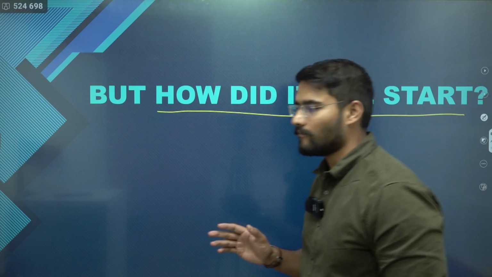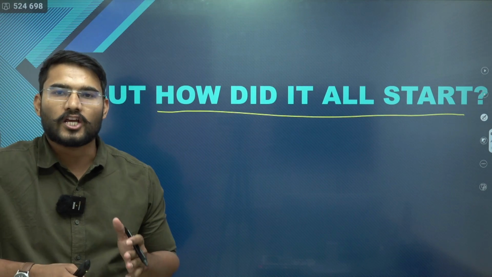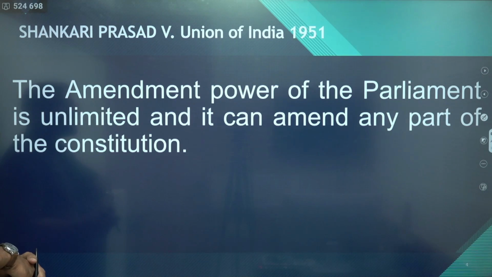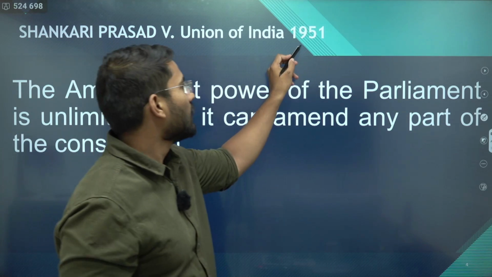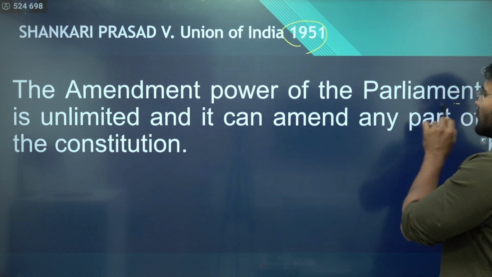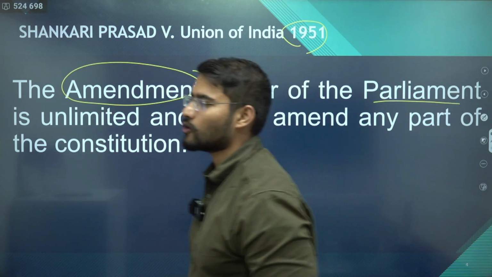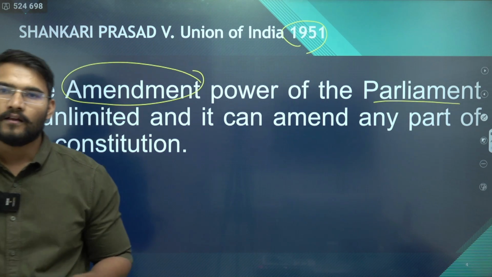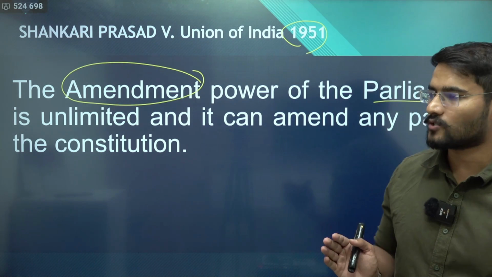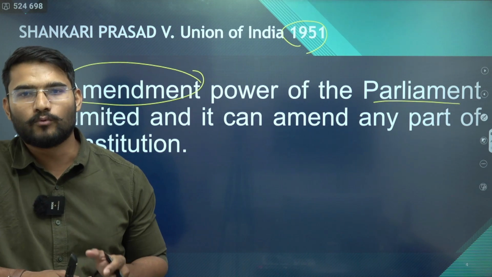So we'll see how it all started, how we travelled from Shankari Prasad versus Union of India in 1951 till the Kesavananda Bharati case in 1973. Starting with the first case, Shankari Prasad versus Union of India, it was held that the power of Parliament when it comes to amendment means that the Indian Constitution is a living document, which means that new provisions can be added and old provisions which are no longer needed can be removed.